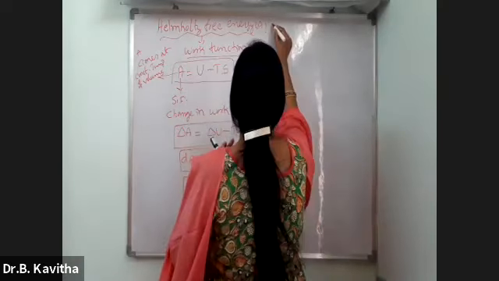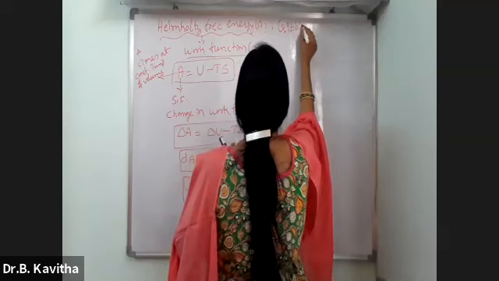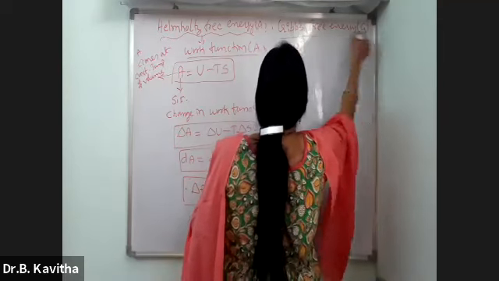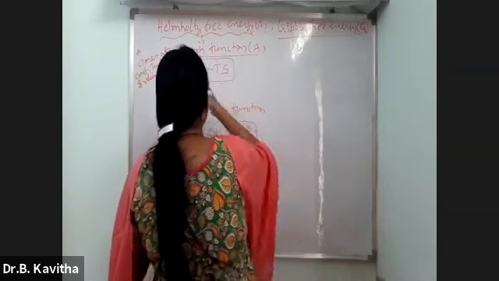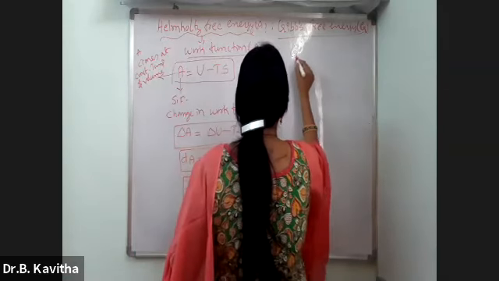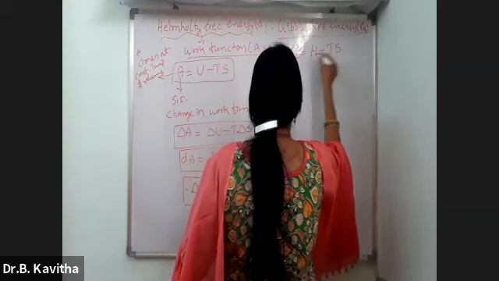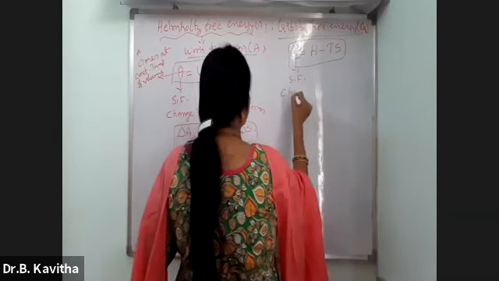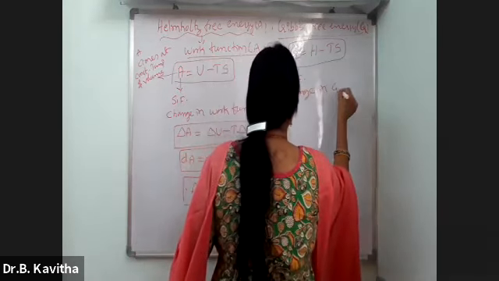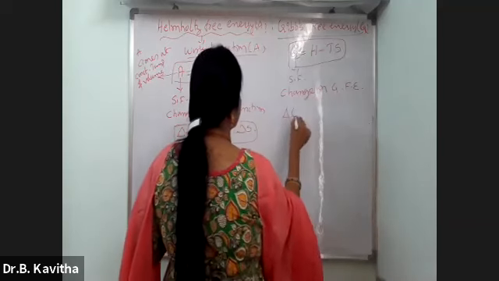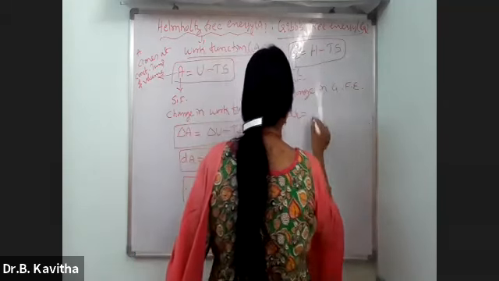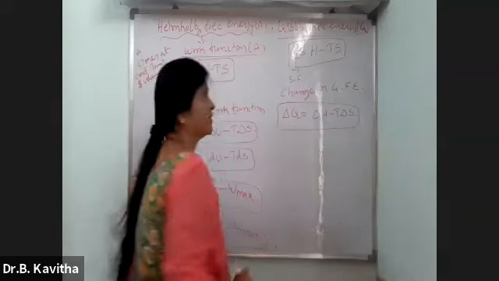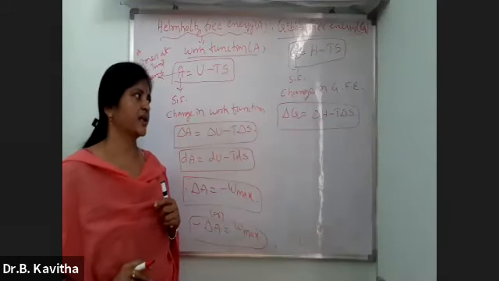And the second one is Gibbs free energy, G. Like Helmholtz free energy, Gibbs free energy is also defined by the equation H minus TS. These three are state functions, therefore this is also a state function, so you can calculate only the change in Gibbs free energy. This delta G is equal to how much? It comes at constant temperature and constant pressure: delta H minus T delta S. Delta G is equal to delta H minus T delta S.